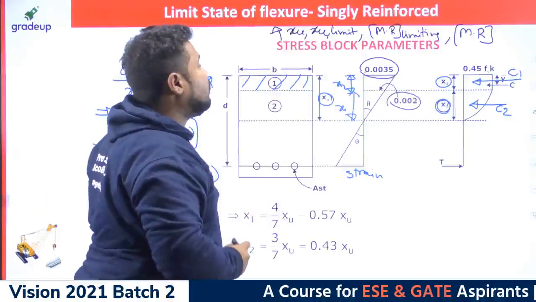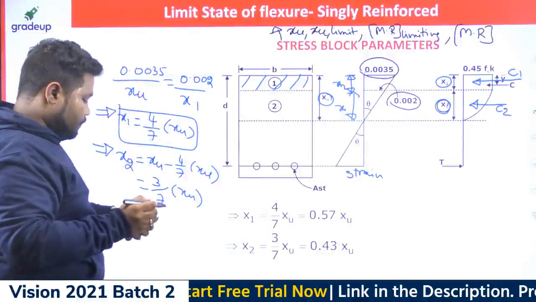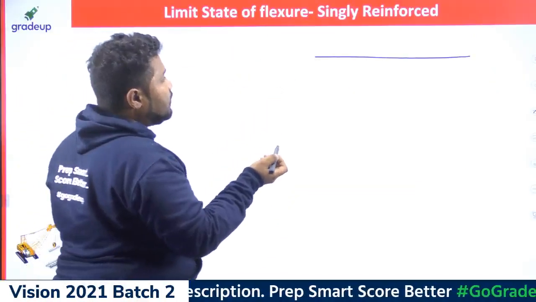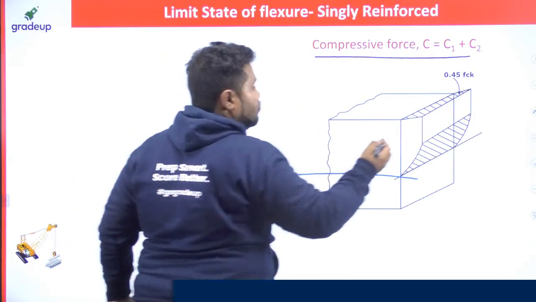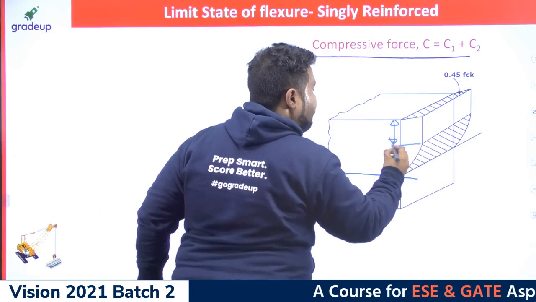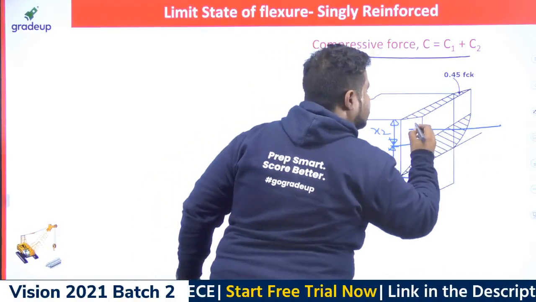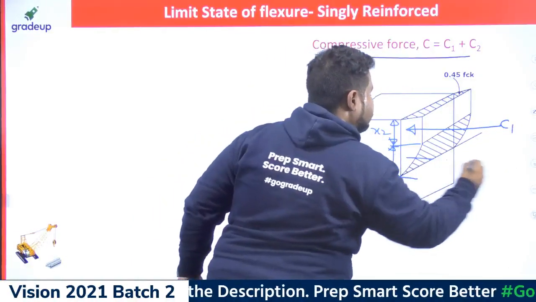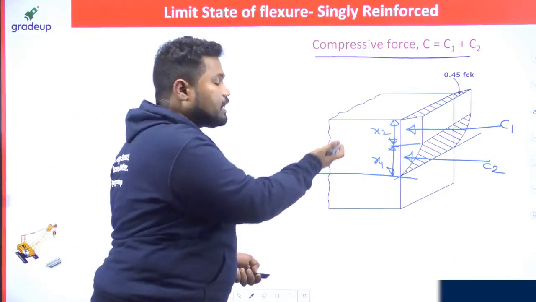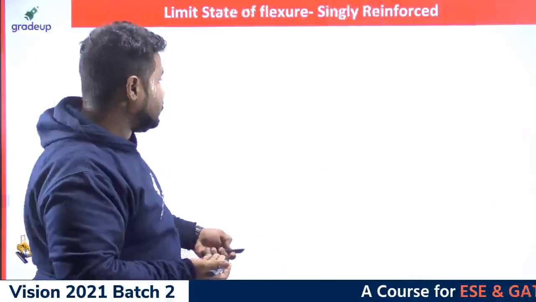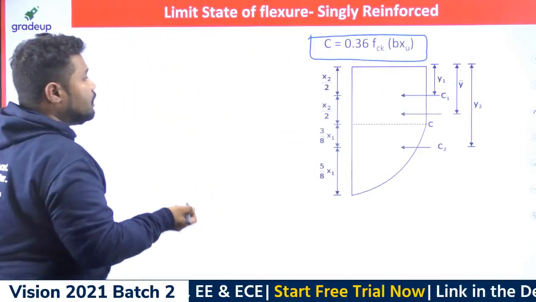What is the compression force acting on this block when this beam is under flexure? Obviously, it is a combination of C1 and C2. Now this is how I can show it in 3D view. You can say this is actually x2, this is actually x1, and this force here is C1, and this force here is C2. I need to work out what C1 and C2 are, right? And you had already worked out x1 and x2. Now the total compression force, if you work out, you will get this much. Let me tell you how it is.